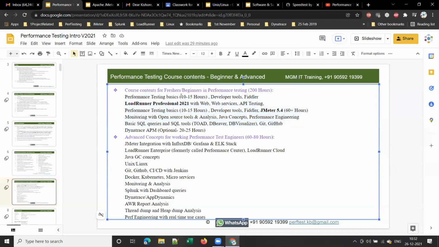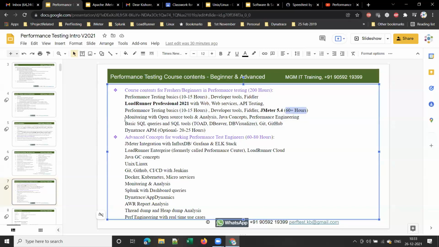Right? Okay. So performance testing basics, I'll be spending 10 to 15 hours. Apart from that, I'll be covering developer tools, Fiddler, and LoadRunner Professional 2021 with web services and API testing. And again, if someone is joining only for JMeter, performance testing basics would be 10 to 15 hours, developer tools, Fiddler, JMeter 5.4. JMeter itself will take 60 plus hours.